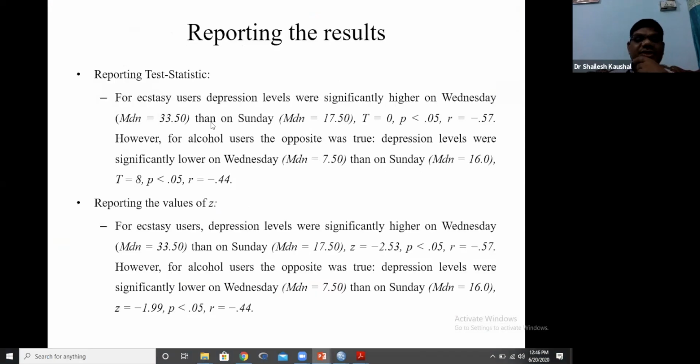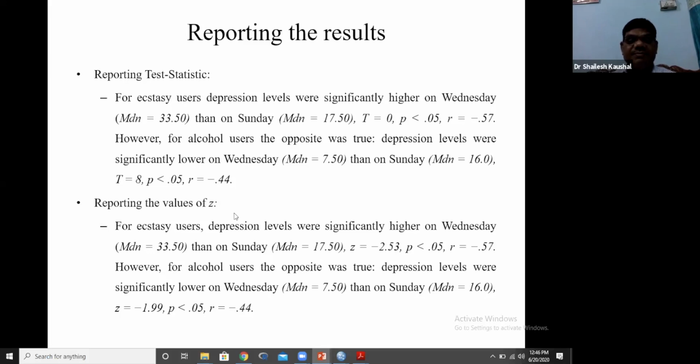Now for ecstasy users, I am taking both of these for Sunday. This is for ecstasy users, one is the ecstasy user group and the second is the alcohol group.